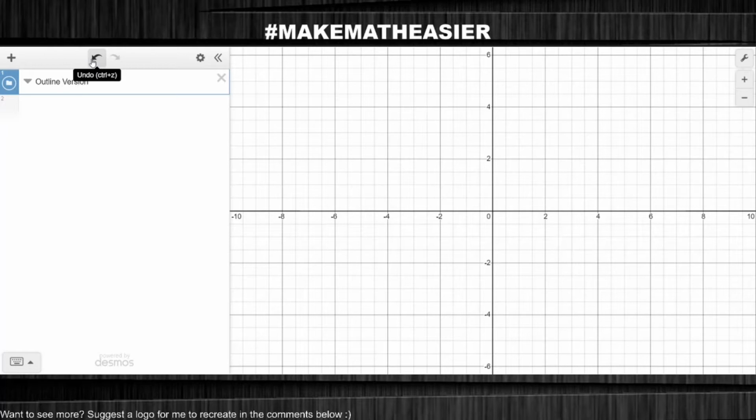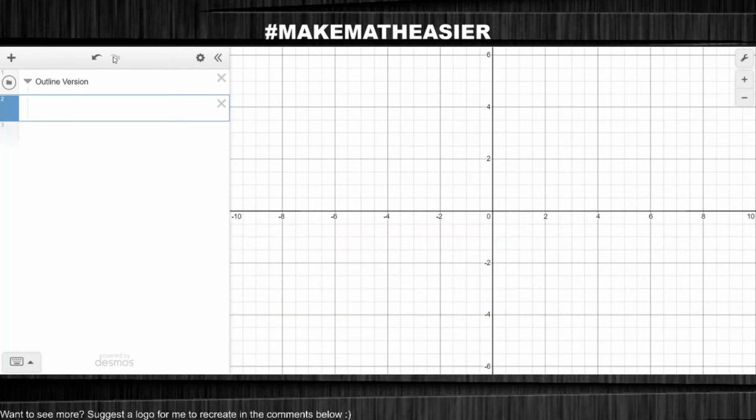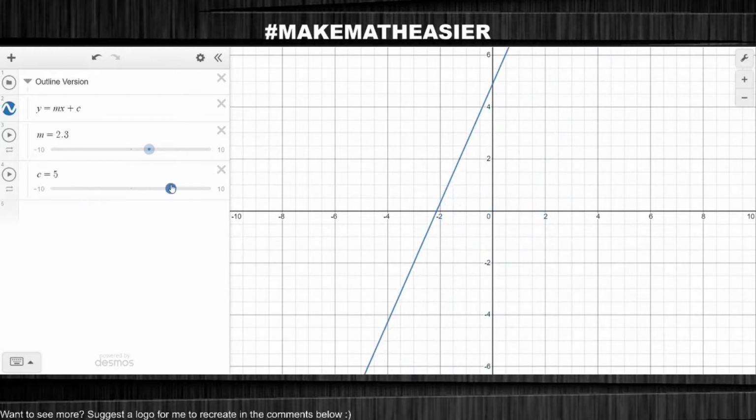We'll kick off this video just like the others, by creating an outline version of the symbol first. To begin, we'll need to use a straight line function, which generally looks like this: y equals mx plus c, where m is the gradient that affects the pivot of the line, and c is the y-intercept that essentially moves the line up or down.